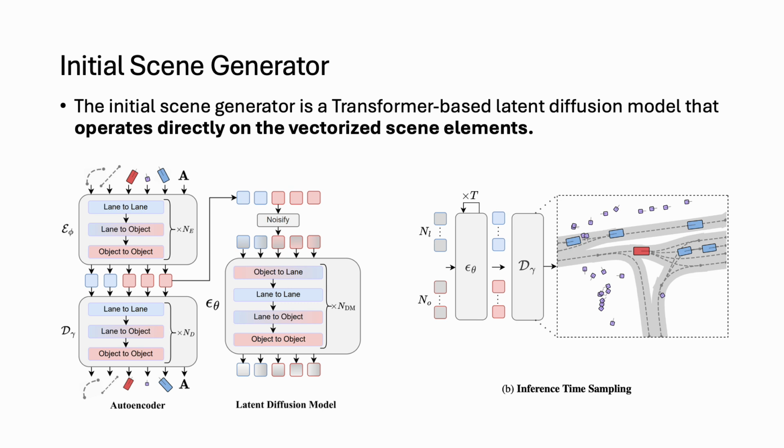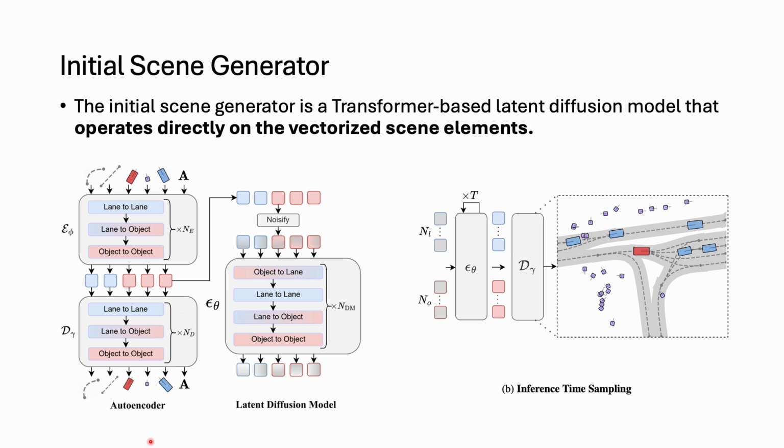We embed each vectorized element, i.e. the centerline vectors and object state vectors, as well as the lane graph connectivity A, into a latent space learned by a VAE, where we process the vectorized elements through a sequence of factorized lane-to-lane, lane-to-object, and object-to-object attention layers. The VAE decodes the latents into initial scenes with a decoder that follows the same architectural structure as the encoder.